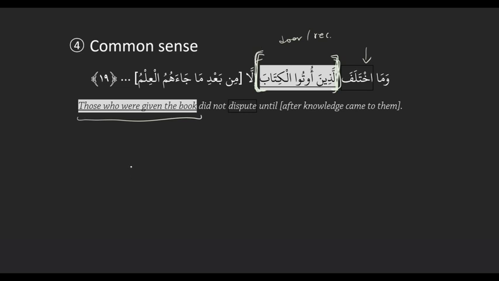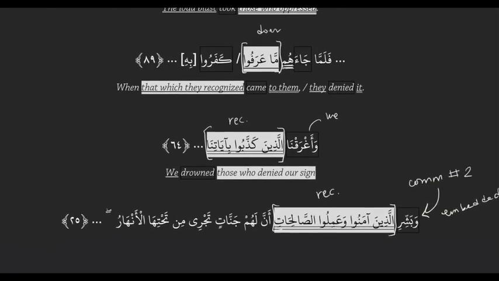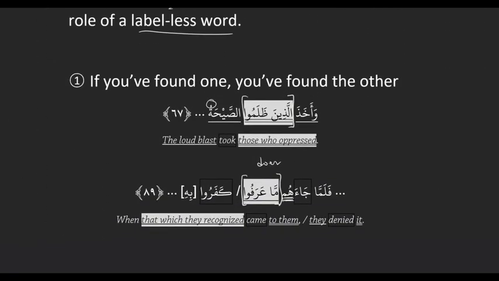So I'm looking at something like أخذ الذين ظلموا الصيحة. I'm looking at that and I think, oh, الذين is the start of the complex noun. And then ظلموا is obviously going to be connected to it, and it's an action. And then I might think, okay, الصيحة could possibly be the doer of ظلموا.